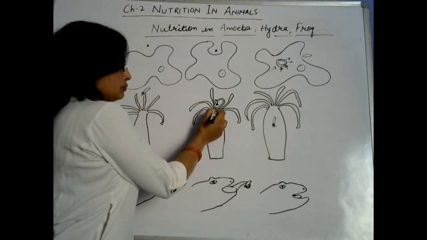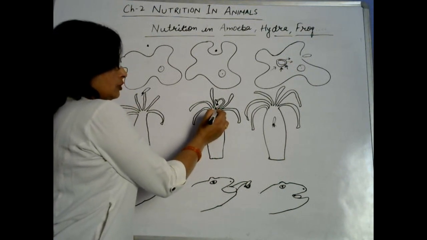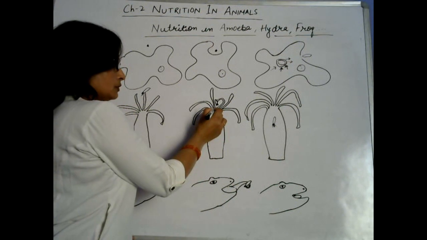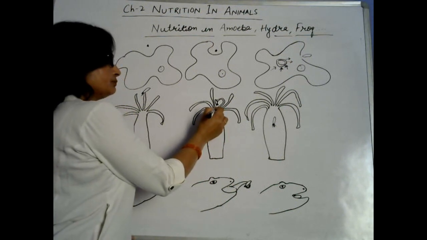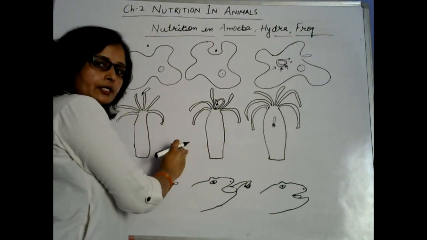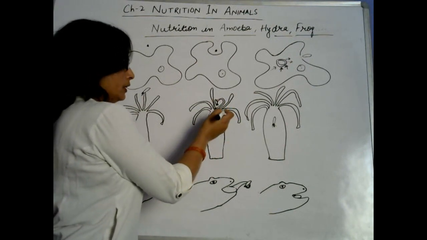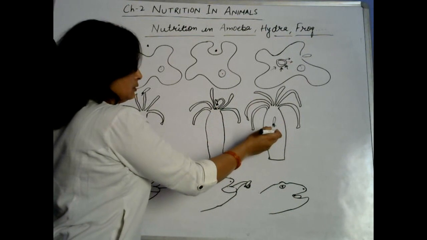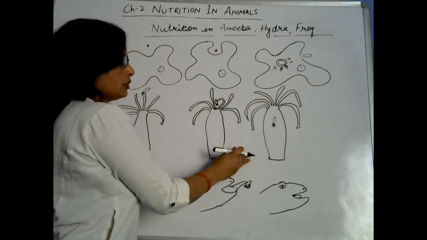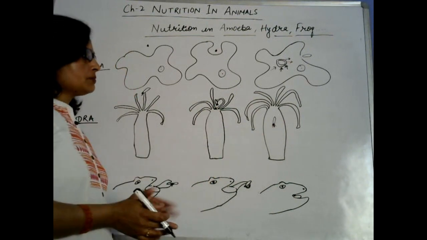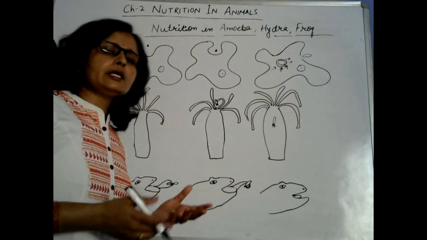Here the mouth is found on the body of hydra. Ingestion takes place, and the food particle goes inside its body, and now digestion takes place. It is the same process as in other organisms.